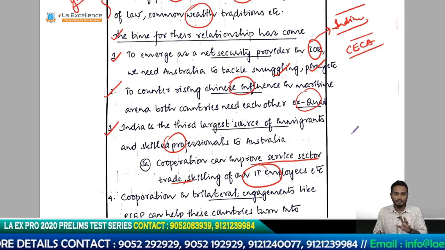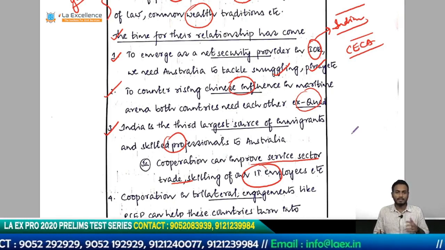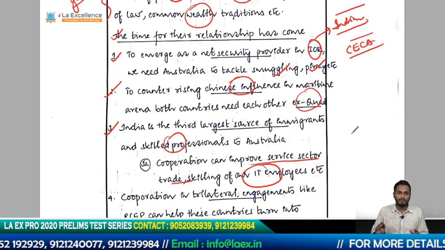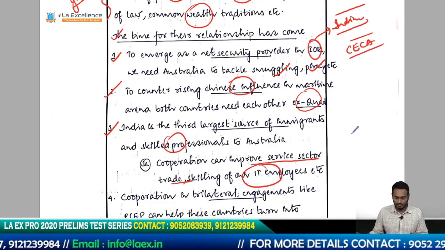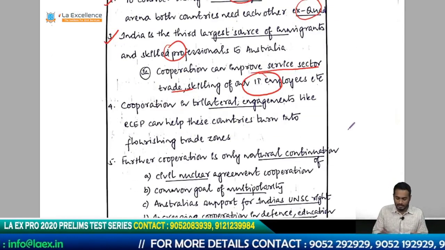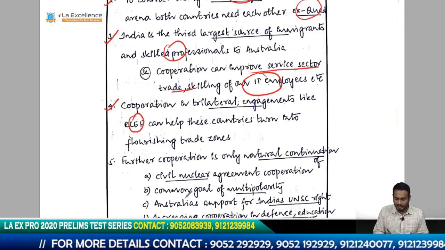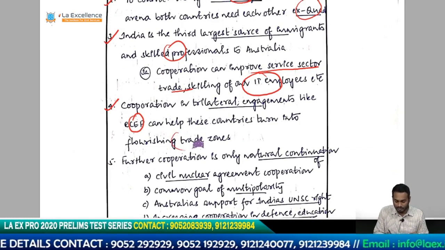So you have to take this thing forward in order to increase the connect between these two countries on a people to people level, on an economic level, okay. So cooperation in trilateral engagements like RCEP can help these countries turn into flourishing trade zones.